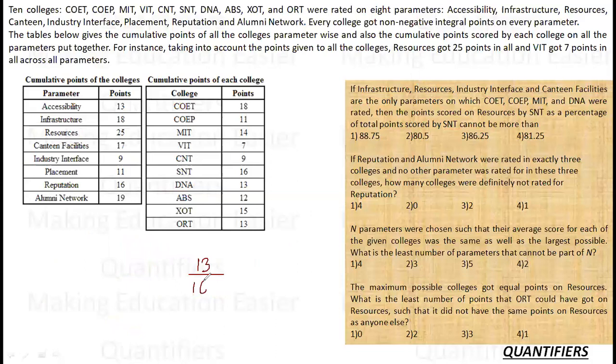What is the total points of SNT? 16. So 13 upon 16 into 100 is 81.25. This is the maximum score which SNT could have got on the resources parameter. This is the answer. Okay, this is the first question.